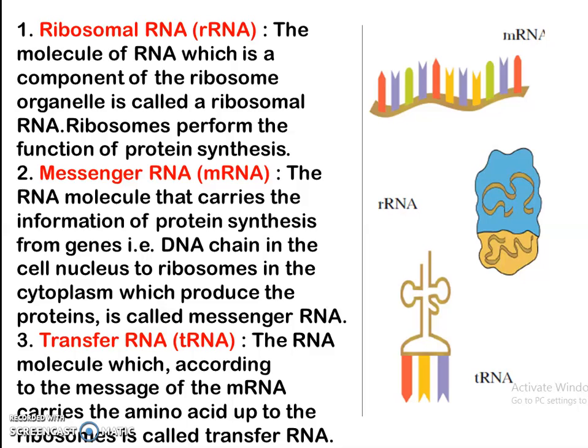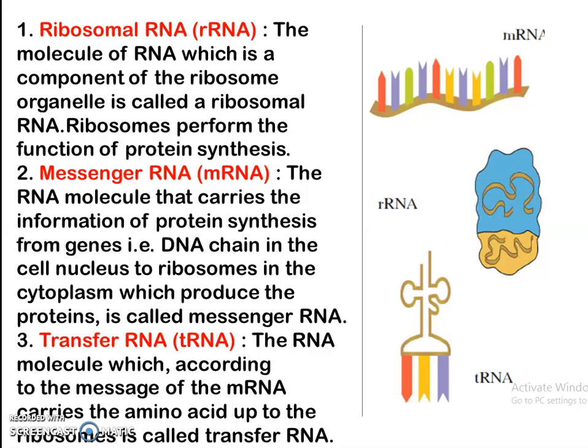The second type is messenger RNA, also known as mRNA. The RNA molecule that carries the information of protein synthesis from the genes, that is the DNA chain in the cell nucleus, to the ribosomes in the cytoplasm which produce the proteins, is called messenger RNA.